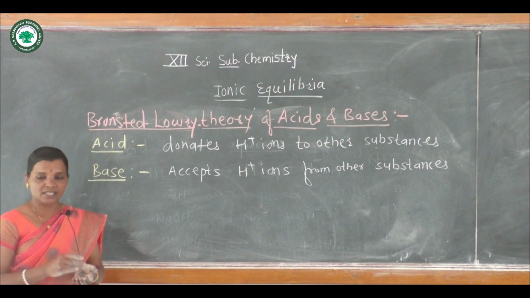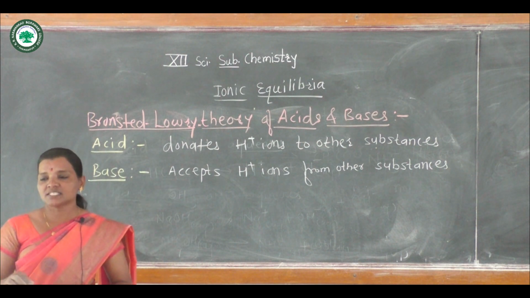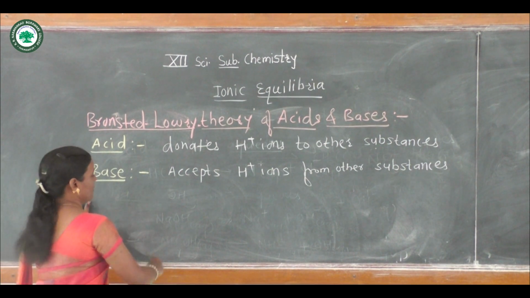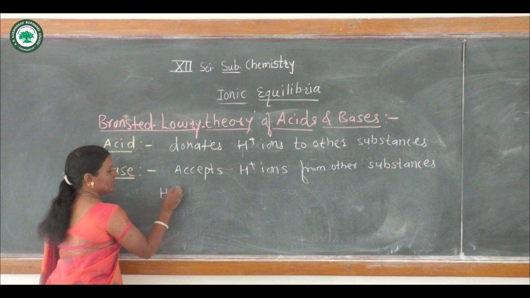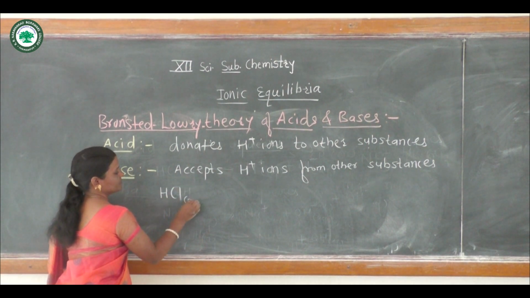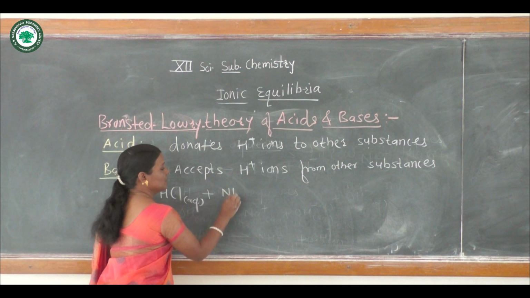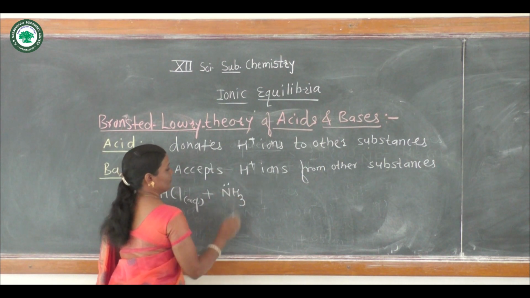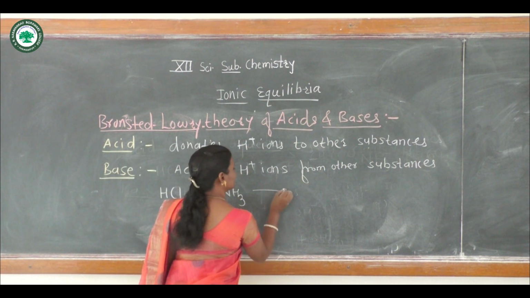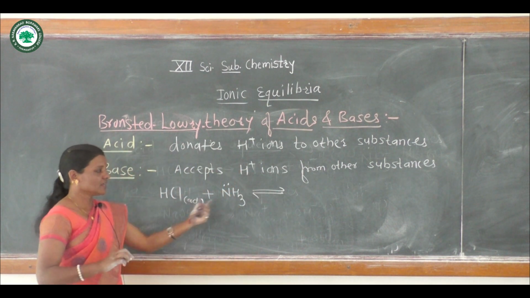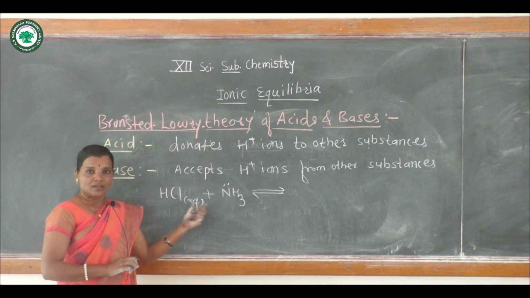Now let us see an example of acid and base according to this theory. For example, HCl combined with ammonia.